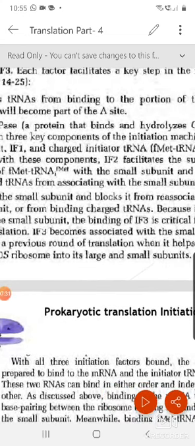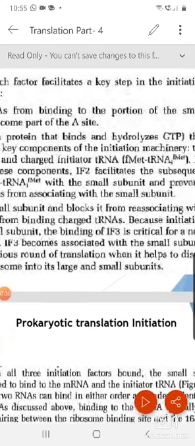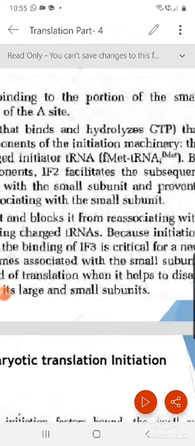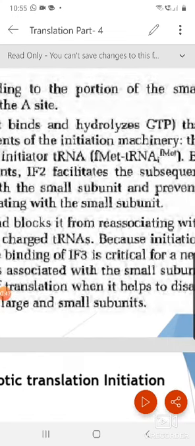Number 1 is initiation factor 1. Number 2, the charged initiator tRNA, that means formylated tRNA i. This initiator tRNA is a special tRNA, that's why the i is written as a subscript, along with formylmethionine.